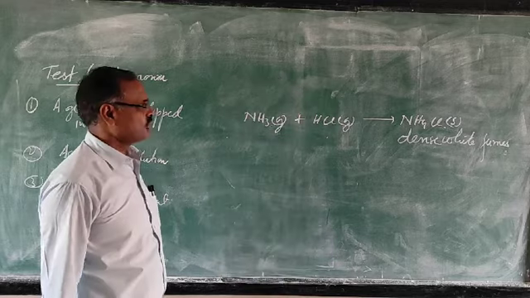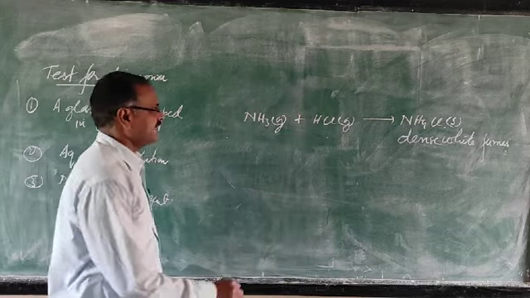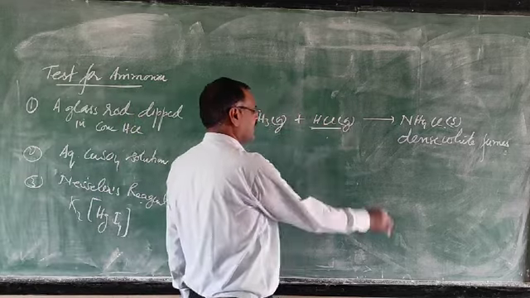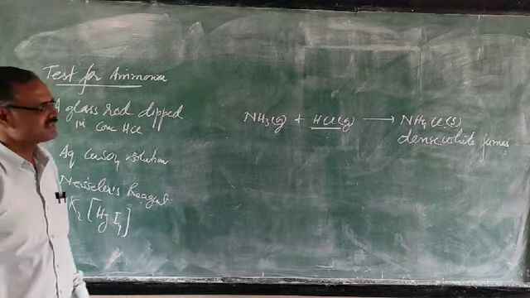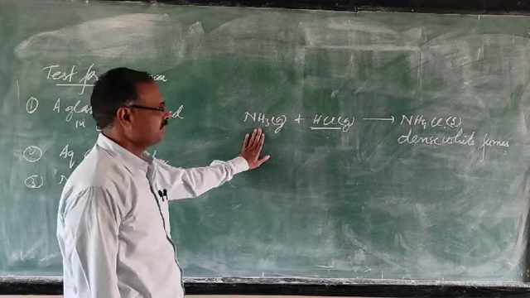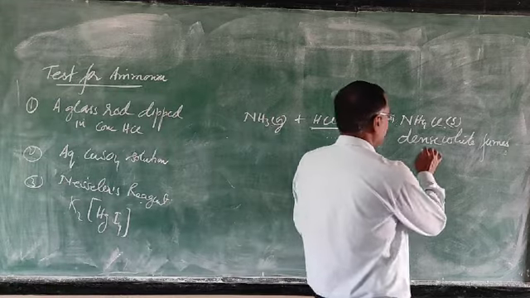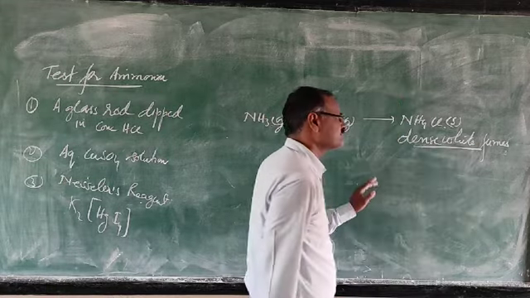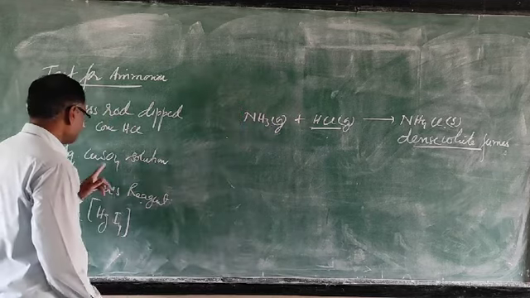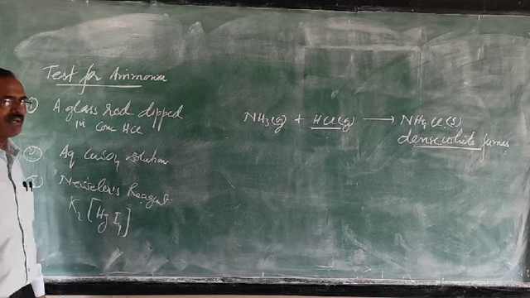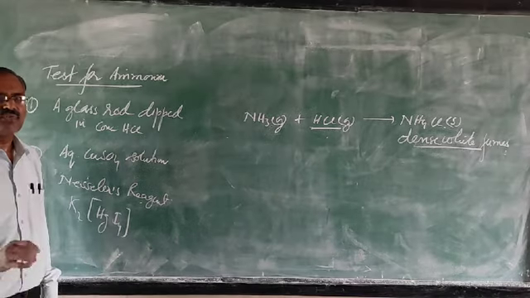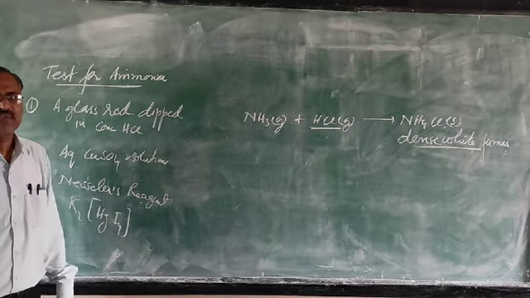Bring a glass rod dipped in concentrated HCl. Vapors of concentrated HCl combined with ammonia form dense white fumes. Another test: when you pass ammonia in copper sulfate solution, first of all, a pale blue precipitate is formed.